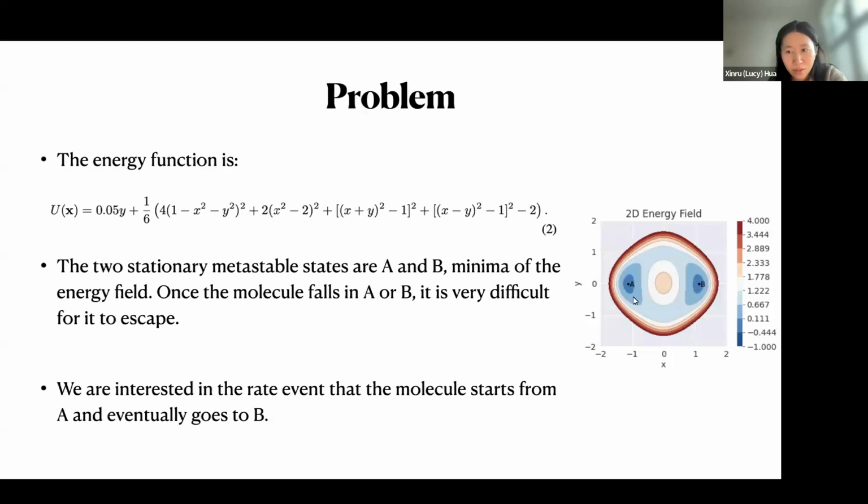This energy field is also a double well potential field. In the center, around 0, there is a big energy barrier, which blocks the molecule from moving from A to B. And the rare event we're interested in is the molecule starts from A and eventually moves to B.